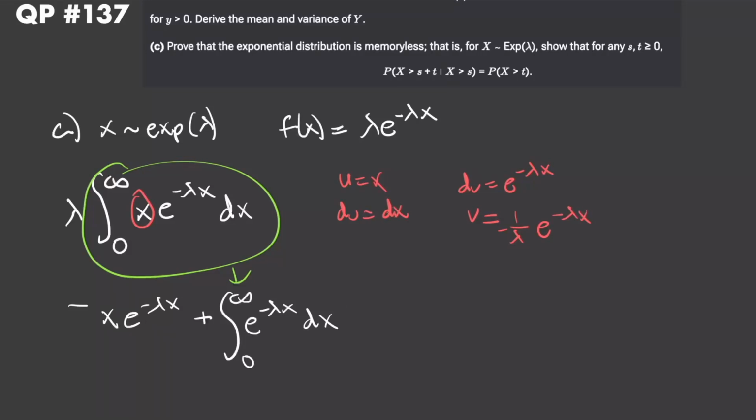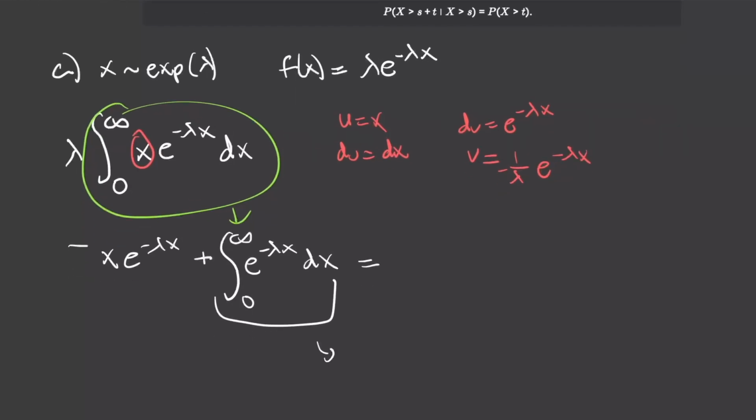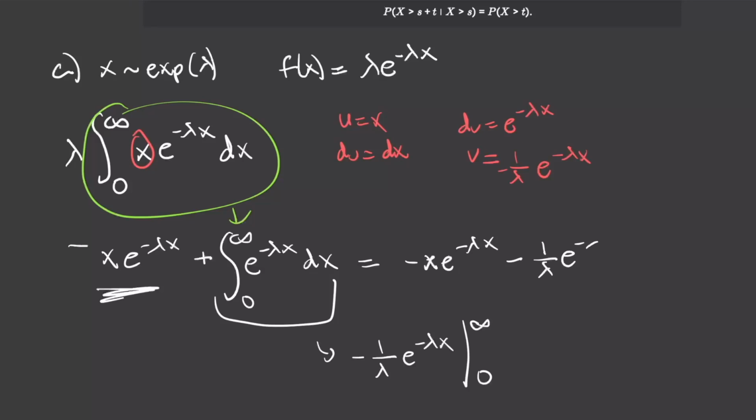So now we can do this. This thing right here is equal to negative 1 over lambda times e to the power of negative lambda x, evaluated from infinity to 0. So in totality, we have negative x times e to the power of negative lambda x, minus 1 over lambda times e to the power of negative lambda x, all of this evaluated from infinity to 0. If we take the limit as x goes to infinity of this term, it's 0. If we take the limit as x goes to infinity of this term, it's also 0.